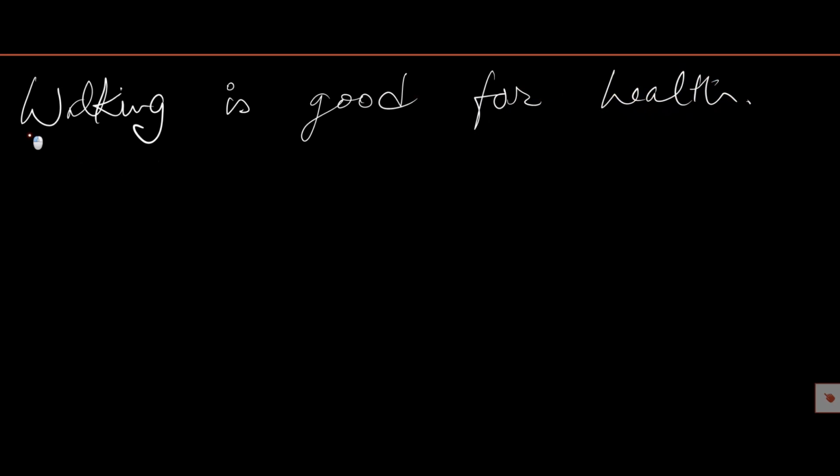Here walk is a verb but it takes ing, and it is used as noun. Walking is the subject, and a subject can be a noun or pronoun. So here walking is used as noun.